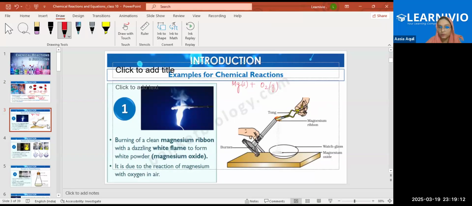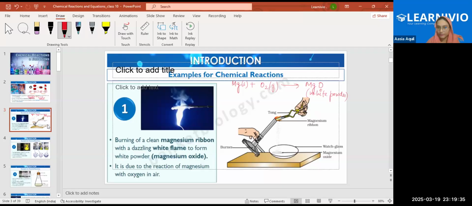So Mg plus O2 forms magnesium oxide, which is a white powder. This magnesium ribbon burns with a dazzling white flame and forms magnesium oxide, which is an example of a chemical reaction.